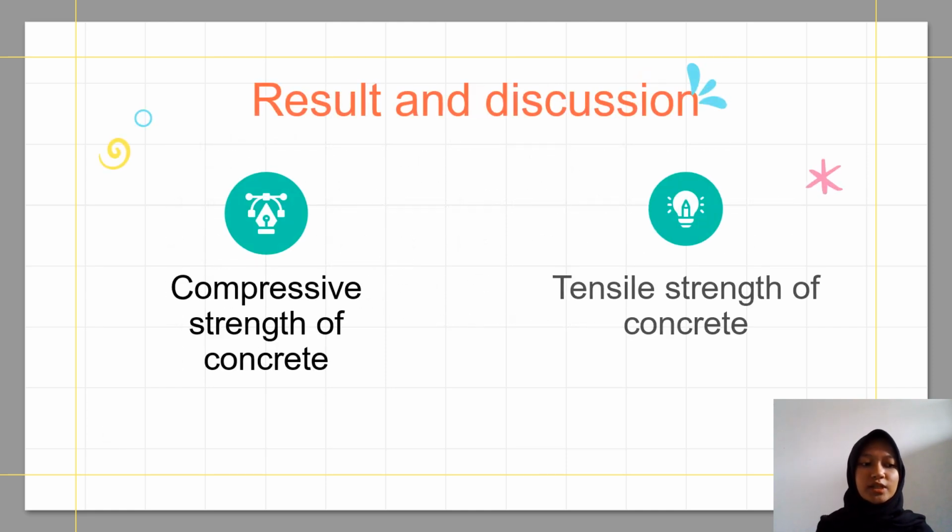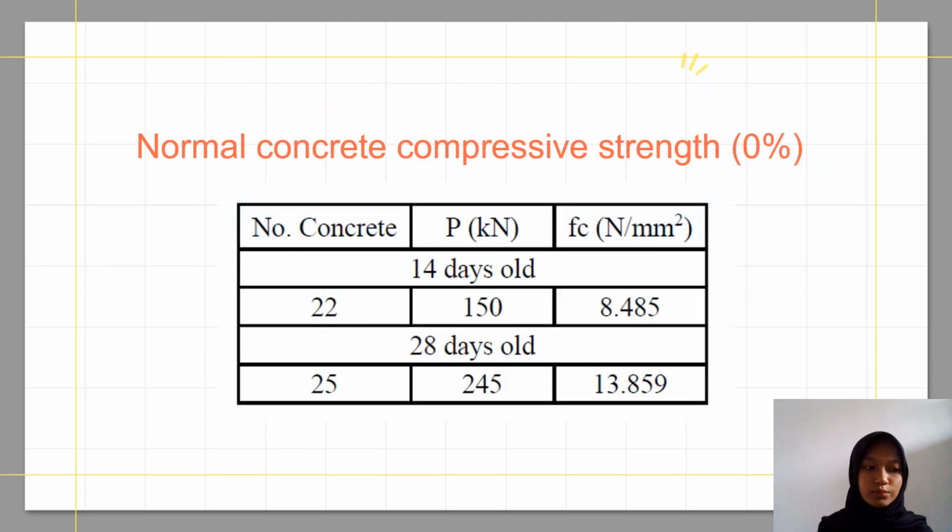The result and discussion here are divided into 2 parts. The first is compressive strength of concrete, and the second is tensile strength of concrete. This is the result of the normal compressive strength of concrete. At the age of 14 days, the compressive strength obtained was 8.485 Newton per square millimeter, and at the age of 28 days, the compressive strength obtained was 13.859.